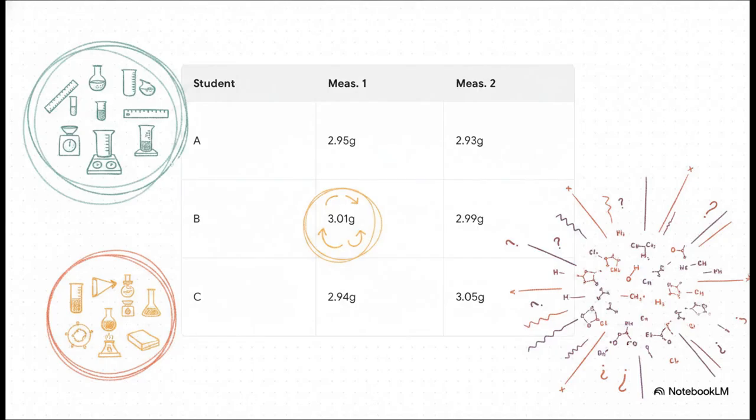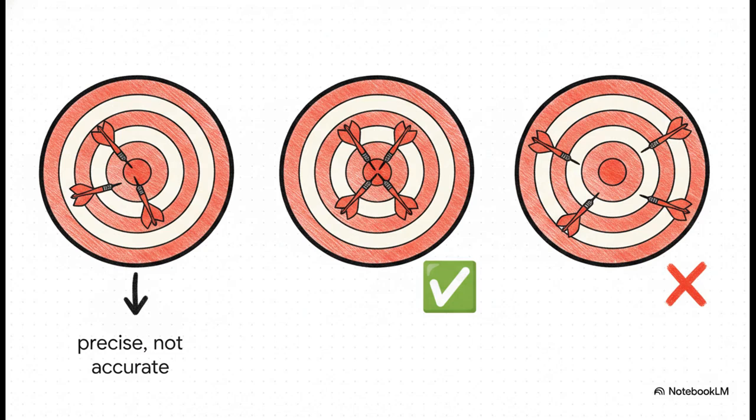Well, the results are actually fascinating because each student's error tells a completely different story about their methodology. Student A gets 2.95 and 2.93. Student B hits 3.01 and 2.99. And then there's student C, whose numbers are wildly different, 2.94 and 3.05. This specific data perfectly highlights the difference between precision and accuracy.